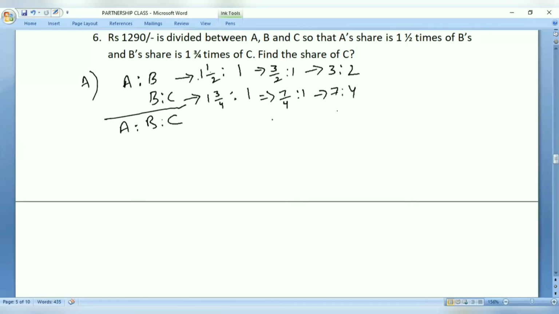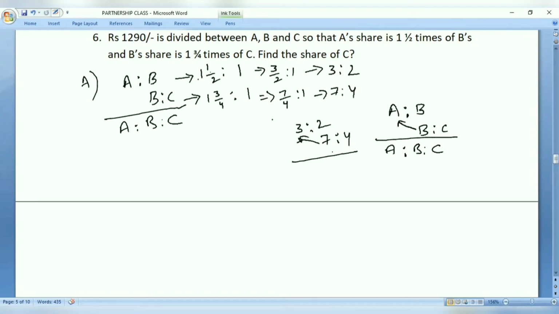Now, here, how do we calculate? We know A is to B. We know B is to C. How do we calculate A is to B is to C is the question. For that, the first step is to multiply A and B. In our case, let us take 3 is to 2 and 7 is to 4. First step, multiply B with A, so 7 threes are 21. Okay, guys. Then multiply B with B.